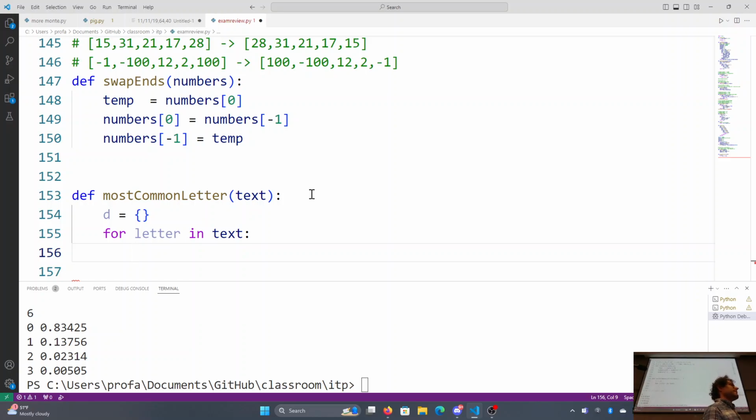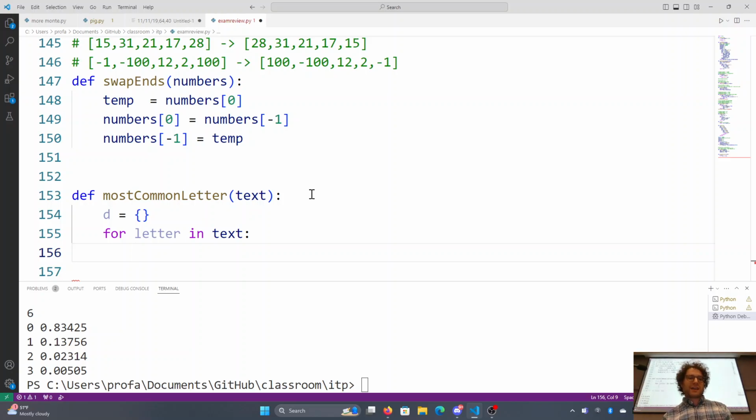And you can't just iterate through and say, okay, I've seen this letter, it's now the most common, and then update as necessary. That's not going to give you the right answer. There's going to be plenty of situations where that will give you the wrong answer. Instead, you have to count all the letters and then make a determination. So you have to keep a running tally of all the letters, and the only way to do that is a dictionary. You can't have a single variable to do this. So the dictionary is great when you don't know how many of those variables you need.